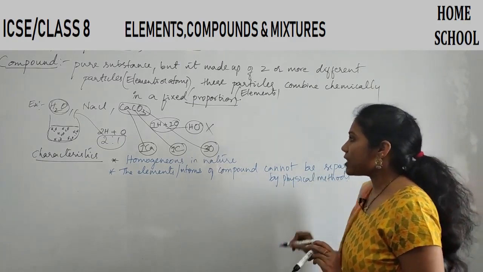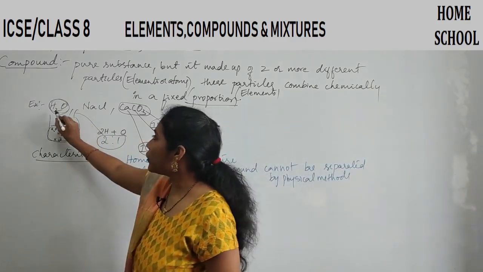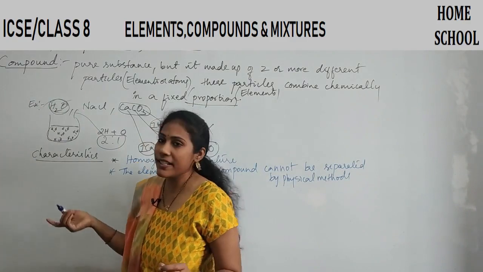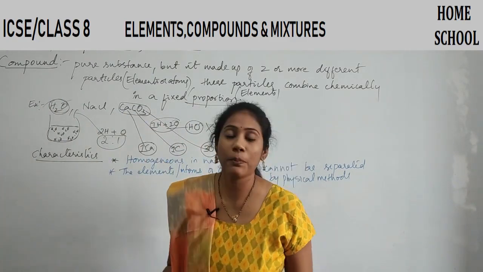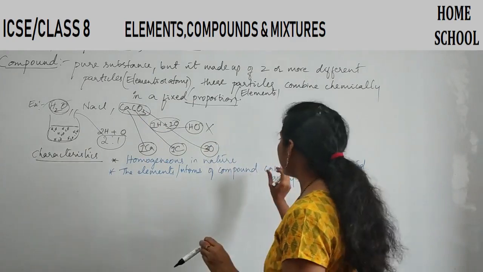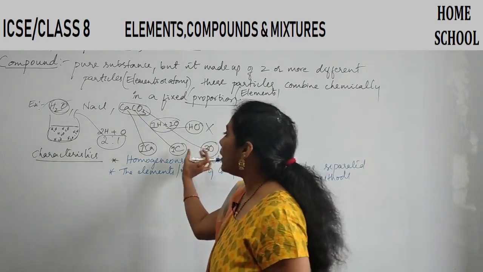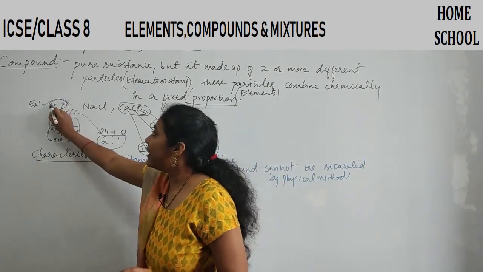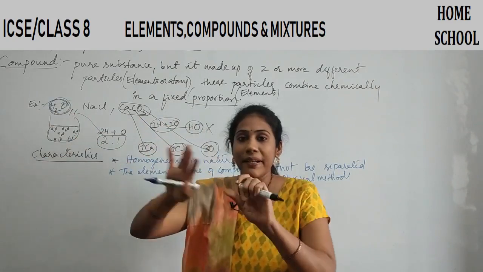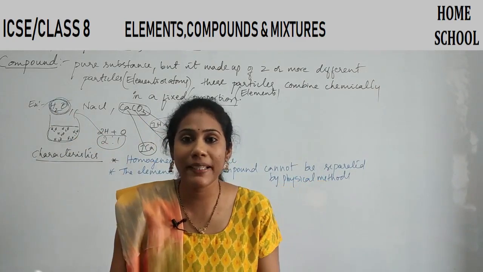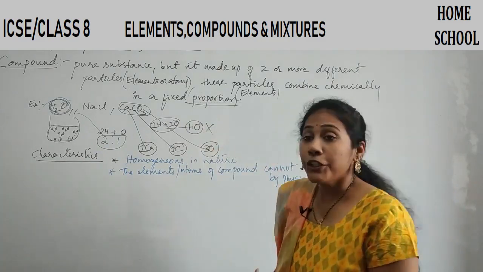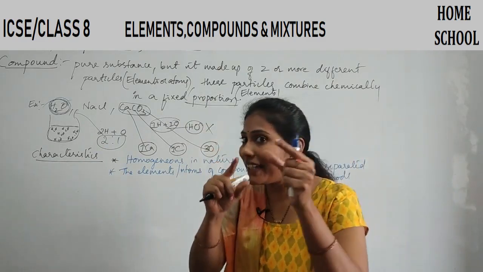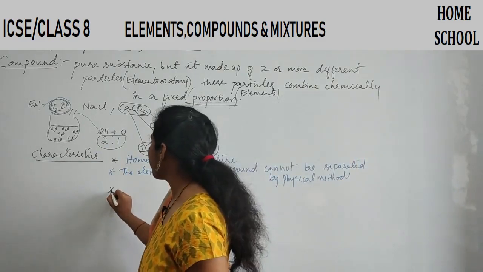Say, just with the help of your hand, if you want to separate hydrogen from oxygen, it's not possible. If you want to separate calcium from carbon, it's not possible. Right? Say the elements or the atoms, whatever is there in a compound, you cannot separate that easily by physical methods or mechanical methods. Okay, but you can separate them by chemical methods.